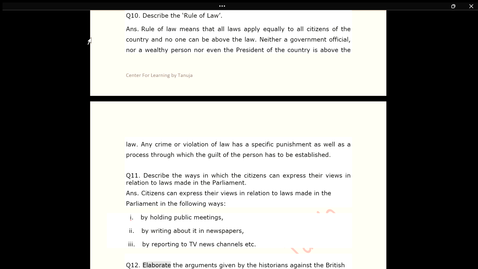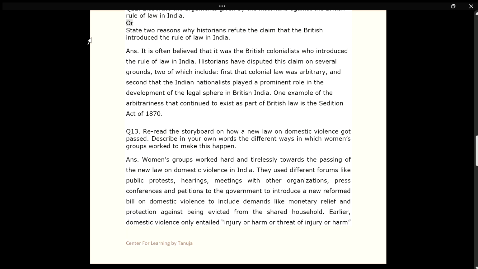Q12. Elaborate the arguments given by the historians against the British rule of law in India. Or, state 2 reasons why historians refute the claim that the British introduced the rule of law in India. Ans.